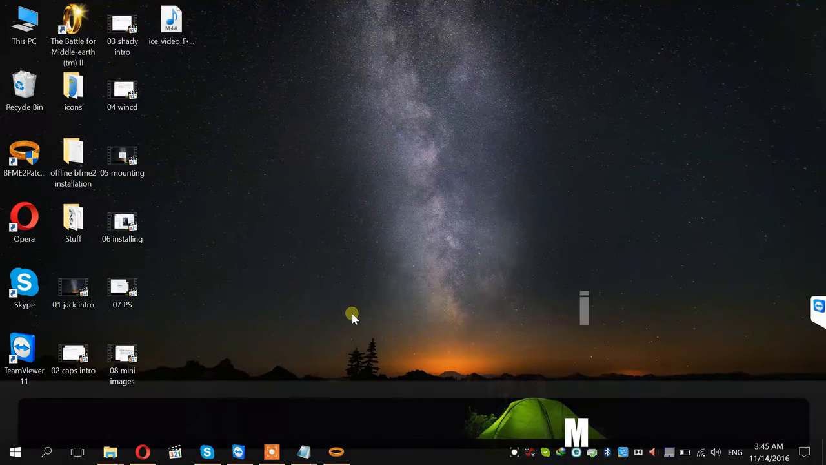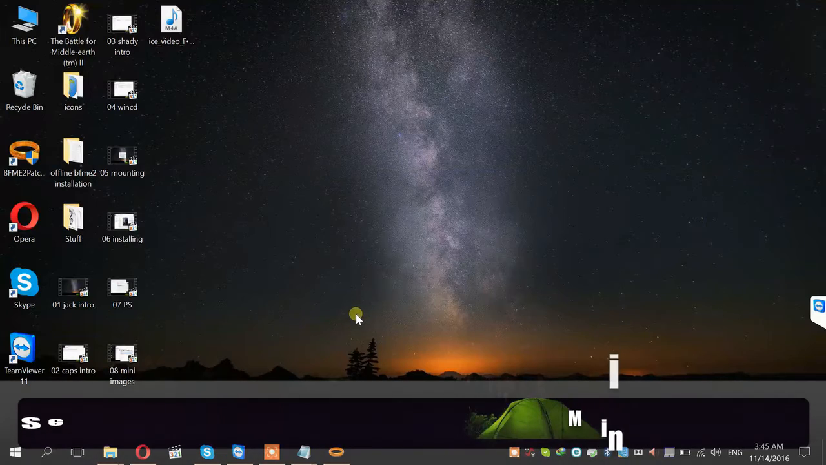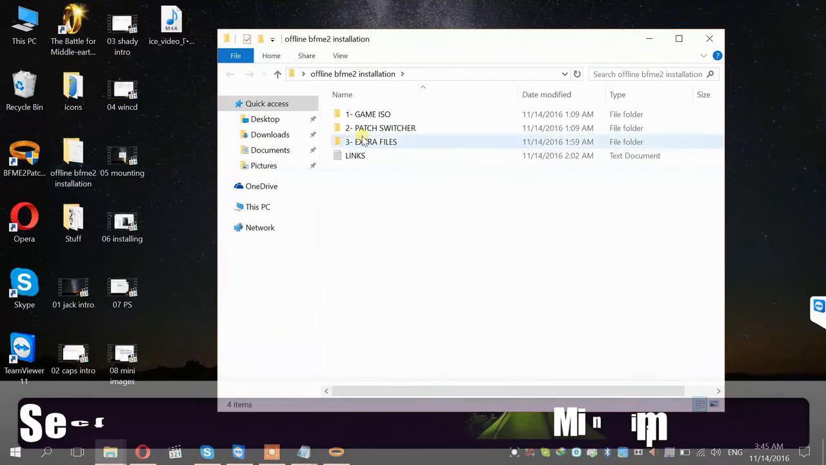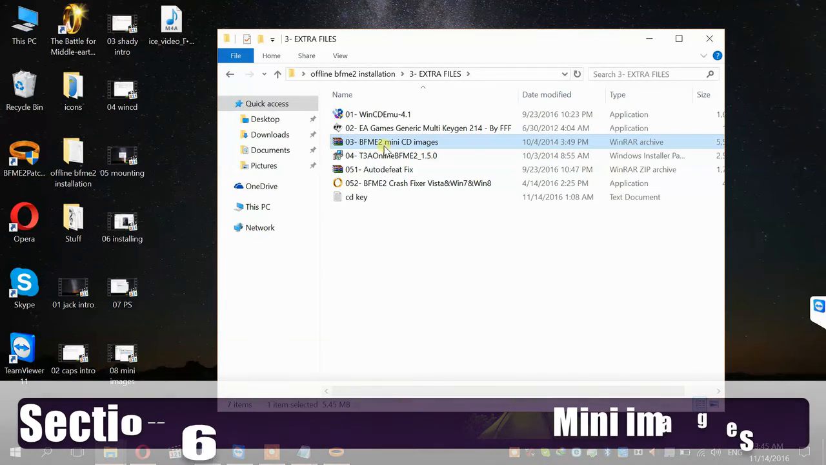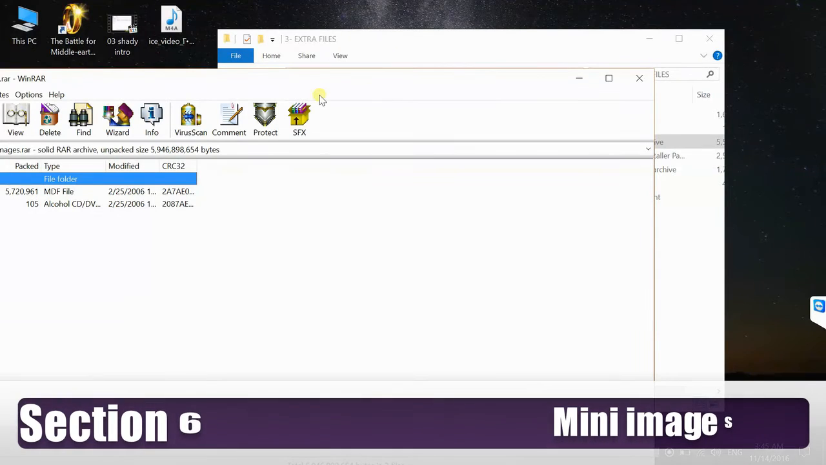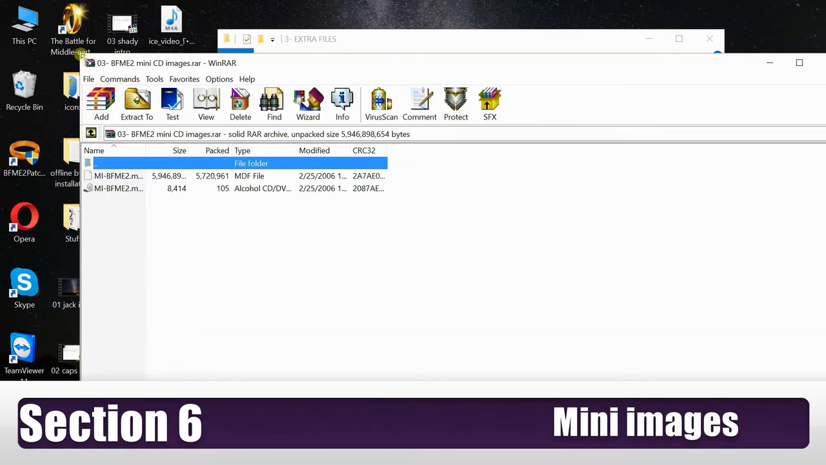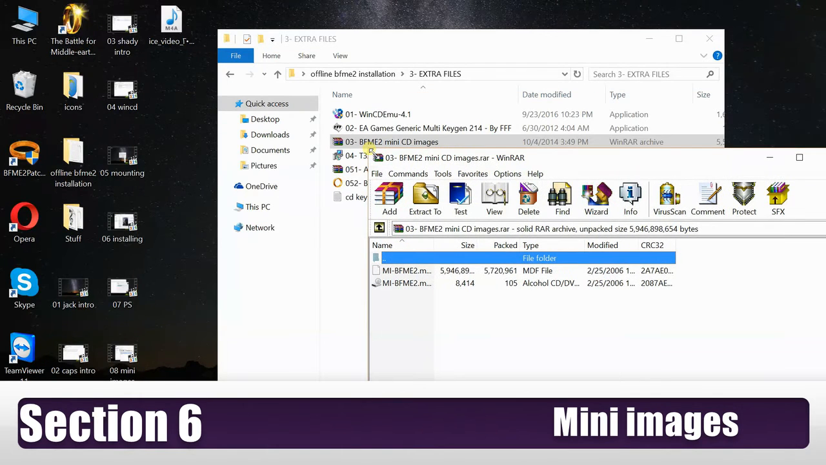The next step is to install the mini images. Open the game installation files, the extra files, and the third file, mini images. Okay, you have these two mini images. You need these images to play the game without the original CD. If you have the original CD, you don't need them. But if you don't have the original CD, you need them to play online. Don't use any cracked version of the game, because if you use a cracked version, you can't play online with the other guys. Okay, it's a pretty simple process.